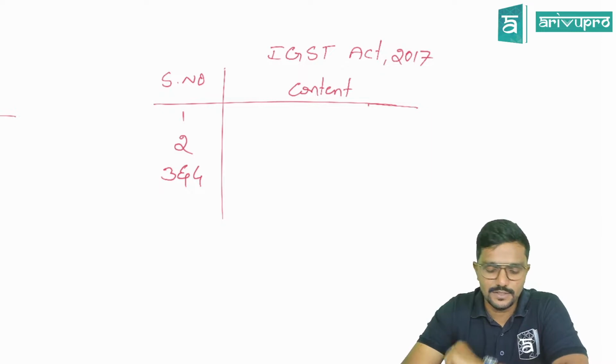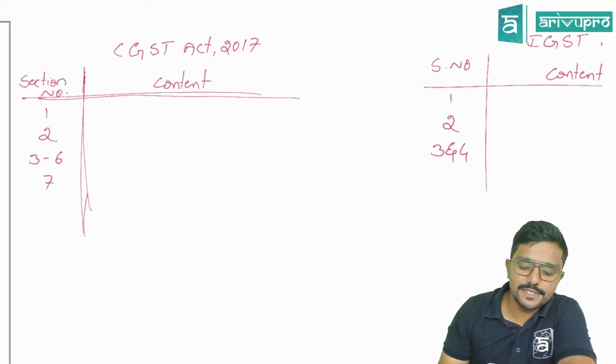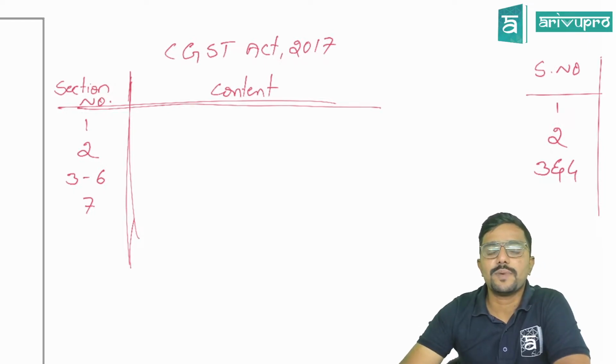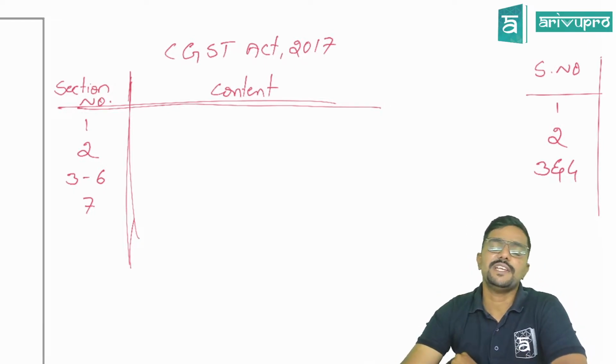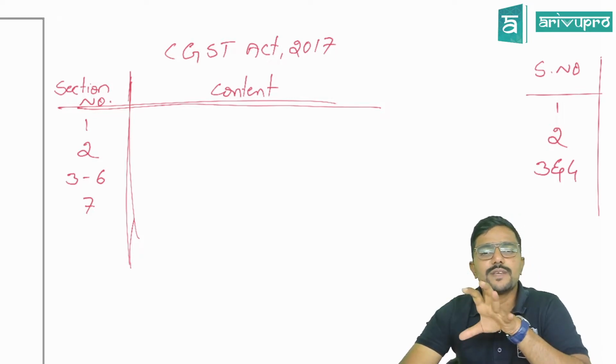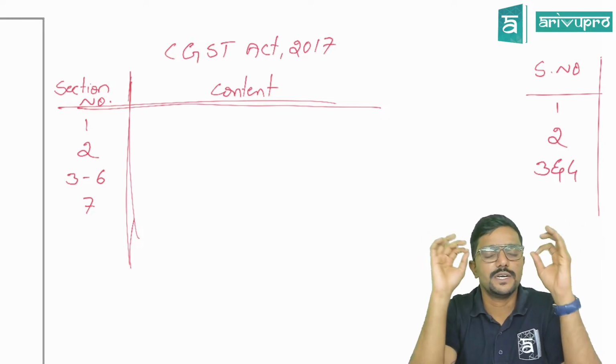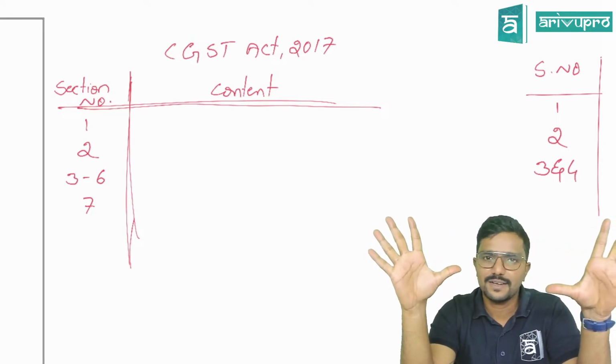Clear? Fine. And sir, section 7 you told here under CGST, meaning and scope of supply, it will remain the same even for IGST, guys. Clear? So scope of supply, whether it is an intrastate supply or an interstate supply, will not change. It will remain the same. Clear?